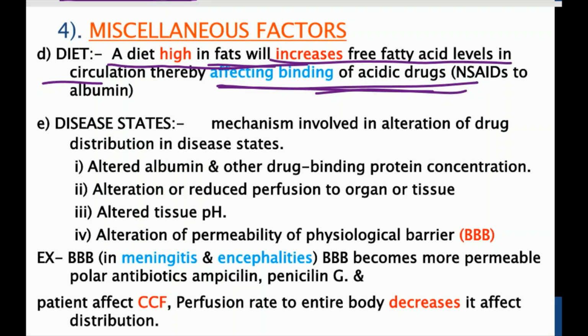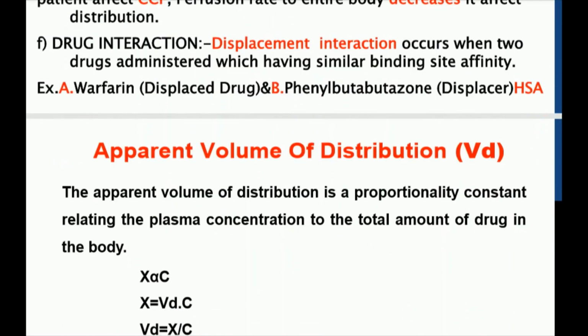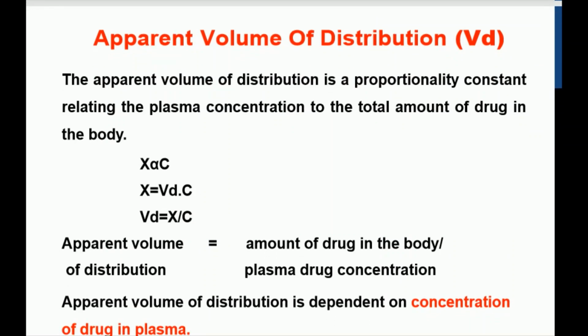Some disease conditions also affect the distribution of the drug molecule. For example, in any disease condition in which the albumin content is altered, plasma protein binding is altered. Alterations or reduced perfusion to an organ or tissue may also affect the distribution of the drug. If pH is going to change, again distribution is going to change. So disease conditions affect the distribution of drug molecules. These are the factors that affect the distribution of drug molecules.